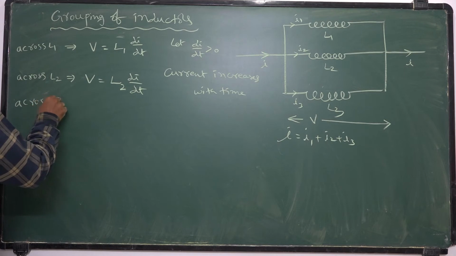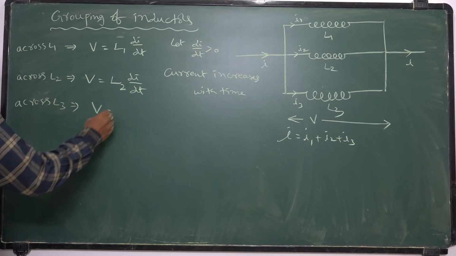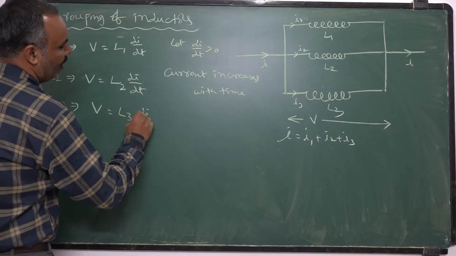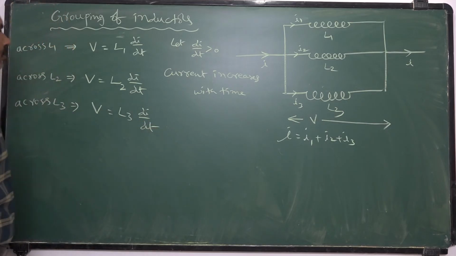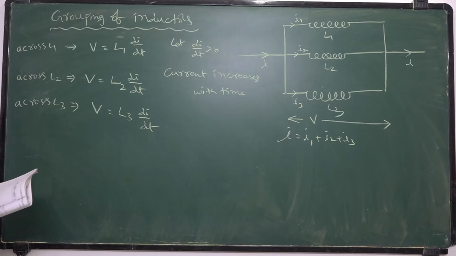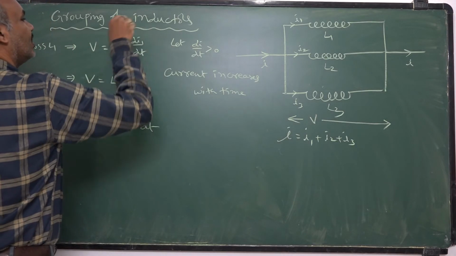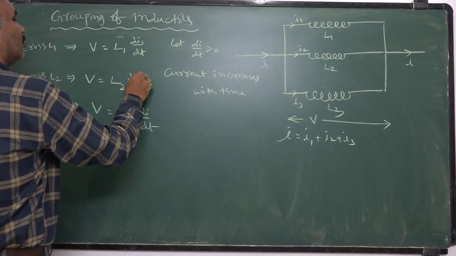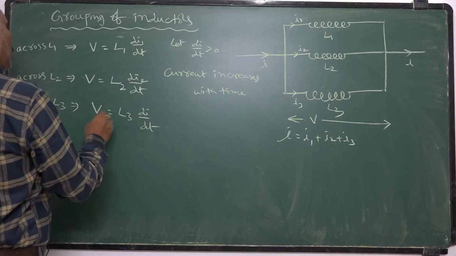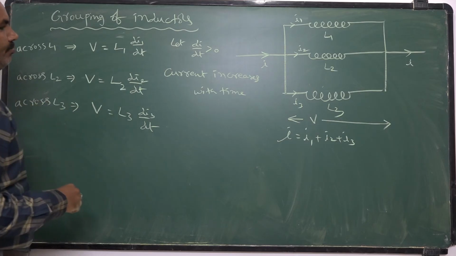Across L3, the potential drop is L3 into di by dt. All three have an identical structure, but through L1 the current passing is I1, through L2 it is I2, through L3 it is I3.